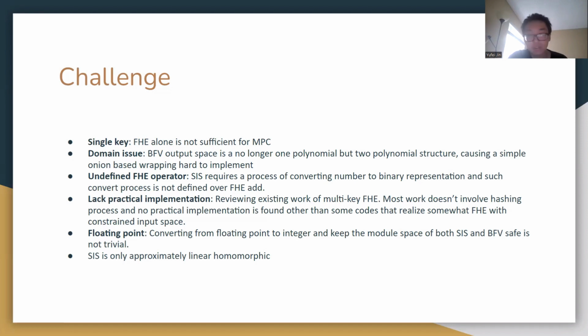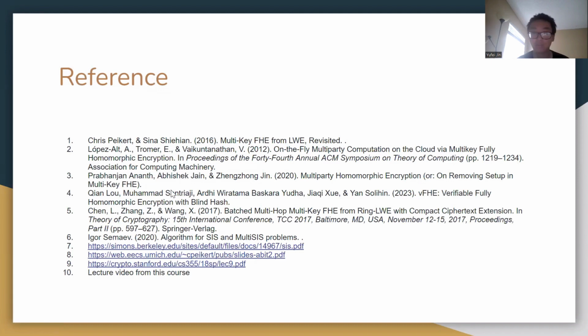SIS is also only approximately linear homomorphic, from what we investigated in the materials, and this might cause some issue since it is approximately linear. Okay, so this is a reference for what we have investigated, and that's all for my part of how to design the protocol. Next, we will ask the other team member to present his contribution.